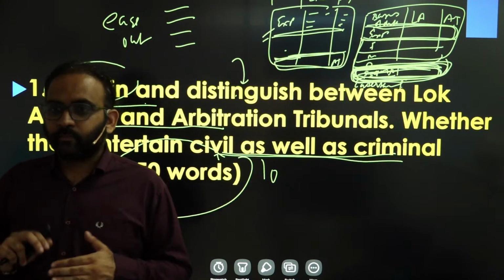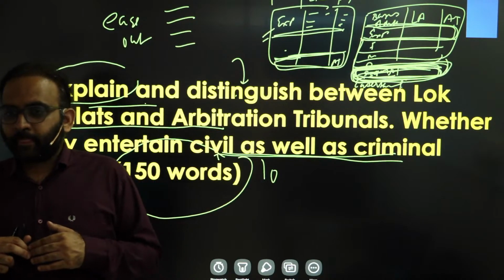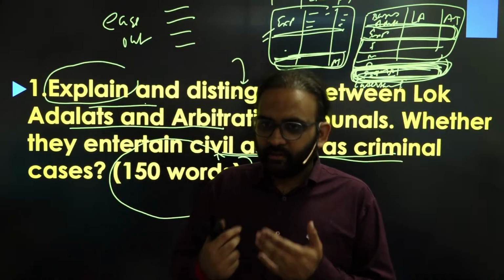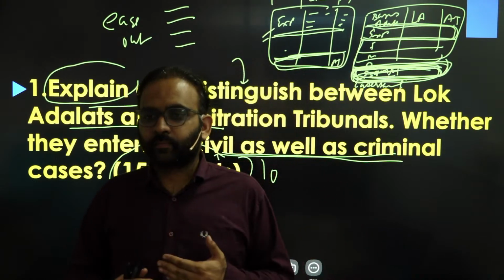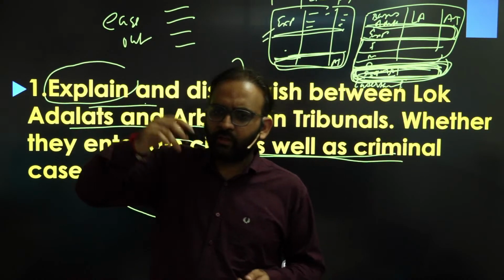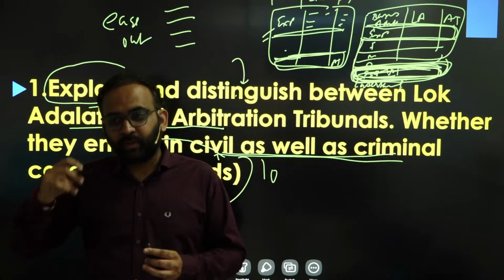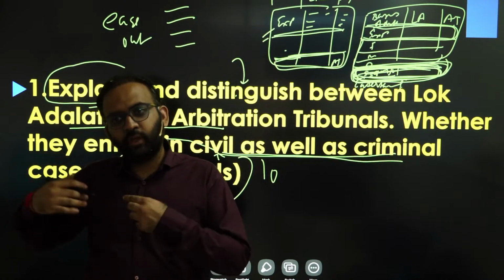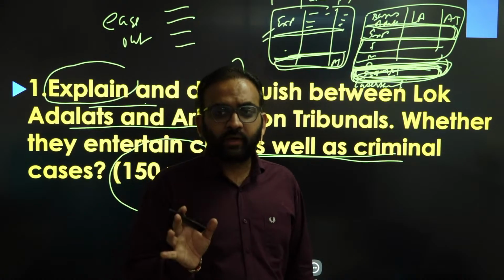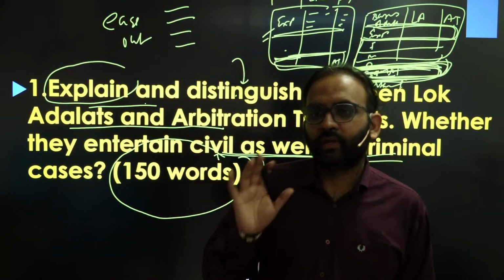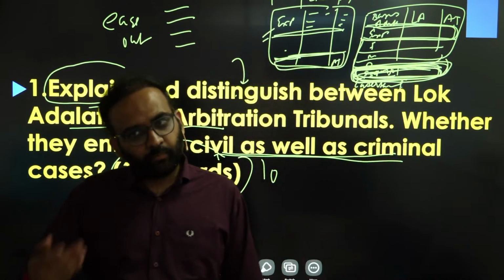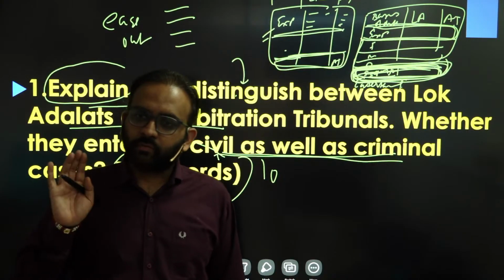The examiner should read your answer smoothly and entertainingly, so that the examiner is quickly reading your 20 answers in a single copy and giving you the marks. That should be your objective. The more you ease out the work of the examiner, the more marks you will get. The more you make the task difficult or complicated, the fewer marks you will get.